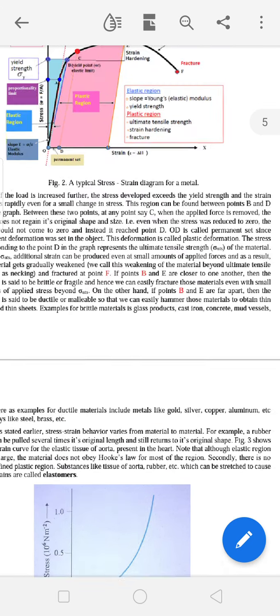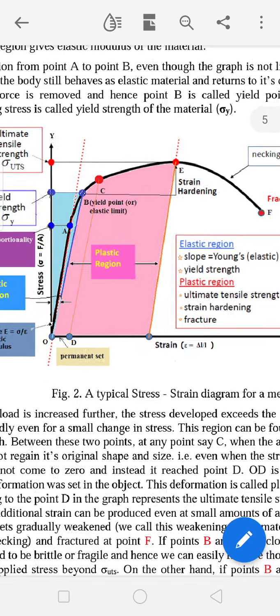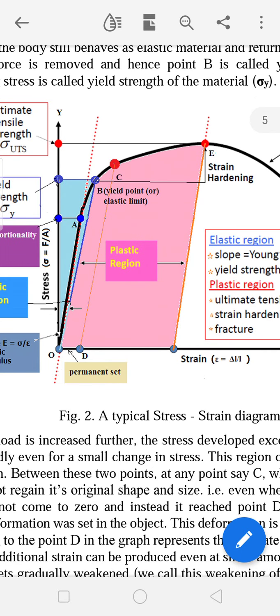If you see the graph carefully, here within the elastic limit, as per Hooke's law, the stress is directly proportional to strain. On the x axis we have taken strain and on the y axis we have taken stress. If you increase the stress, we are going upward along the y axis, so the graph represents the increase of stress. Similarly, from left to right, the graph represents the increase of strain.